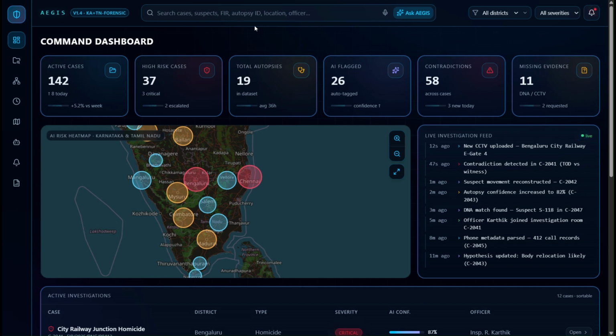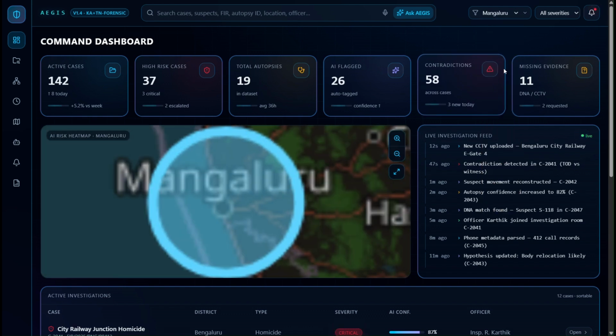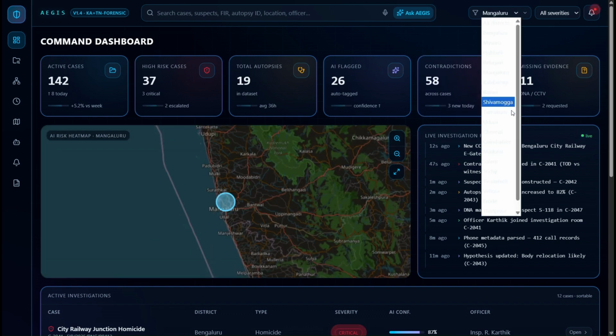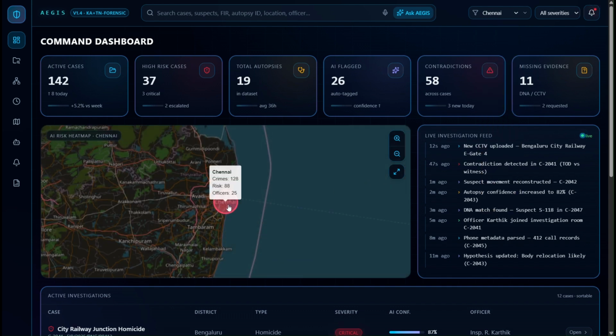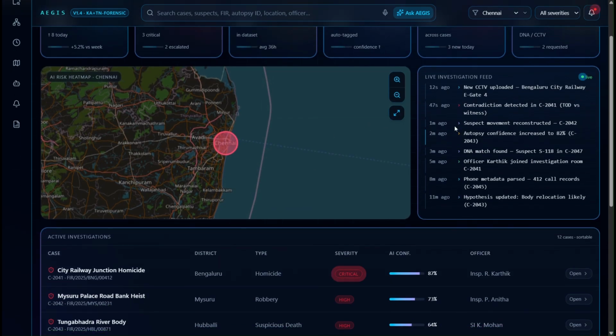Before I get into the solution, I would like to talk a bit about the problem statement. Every day, police officers and investigation officers across the world struggle with scattered sources of evidence. Hence, there is no centralized portal which combines all of them. Hence, we wanted to create that centralized portal so that there would be fewer contradictions and the different links between the evidence can be identified more easily.